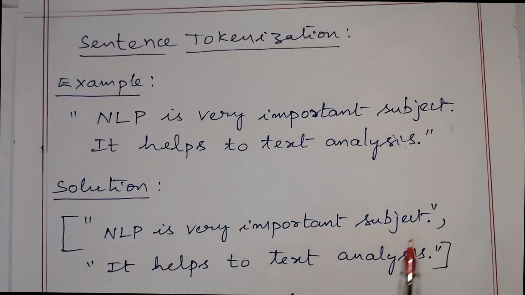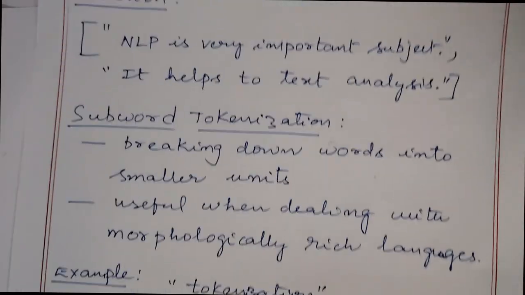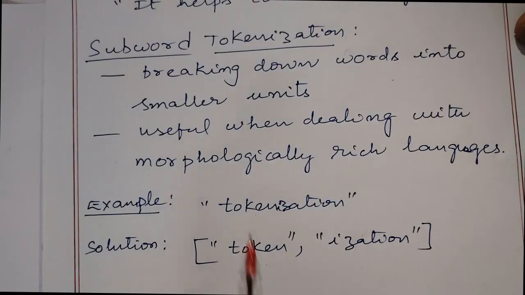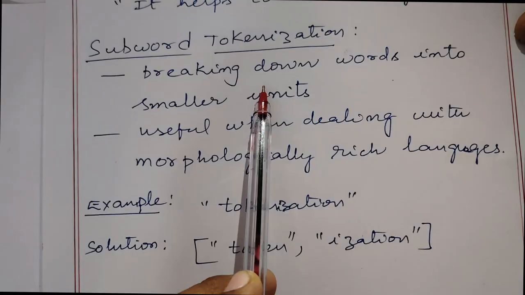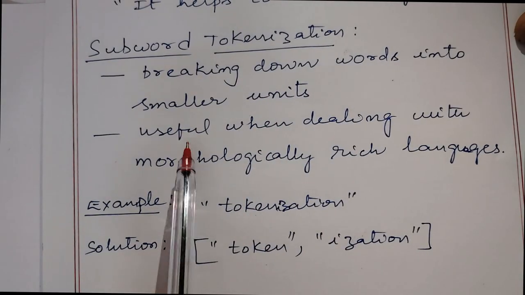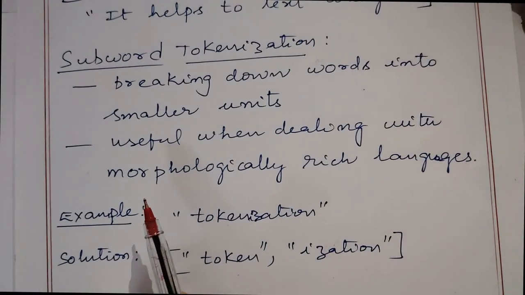NLP is a very important subject, that is one sentence token. It helps in text analysis, that is another sentence token. In this example, there are 2 sentence tokens. Coming to the third one, subword tokenization. Here, words are broken down into smaller units. It is useful especially for morphologically rich languages.